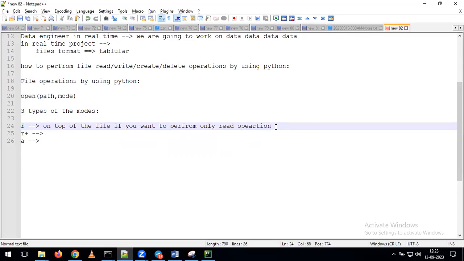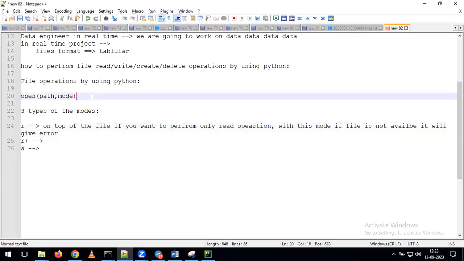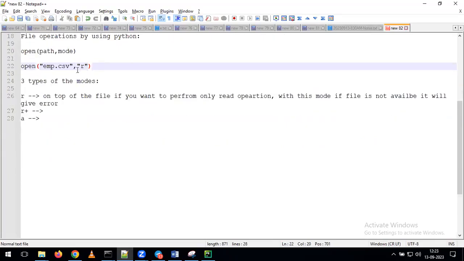And one more thing we need to understand: with this mode, if the file is not available, it will give an error. So whenever we specify the mode as r, for example, I'm giving open, my file name is emp.csv, and after that I'm giving r. So I'm giving the file name and the mode as r. For example, here I'm giving the D drive.